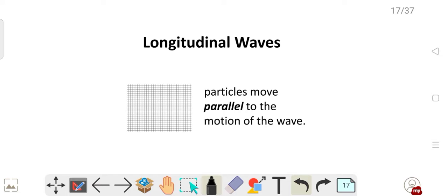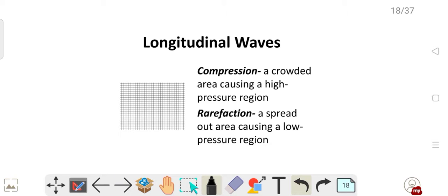That means whatever the particle is there, that will be moving parallel to the motion of the wave. If you see the example, sound waves are a very good example of longitudinal waves. The particles move in the form of compression and rarefactions.